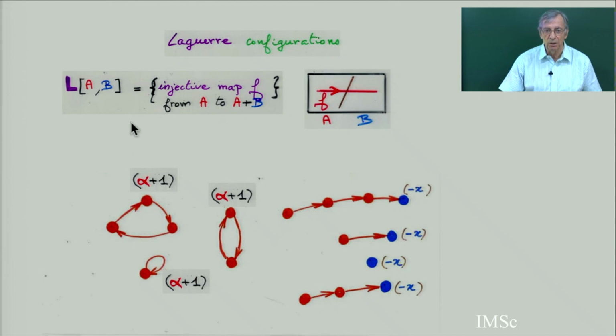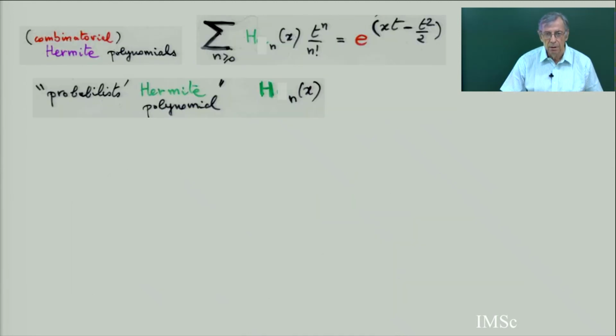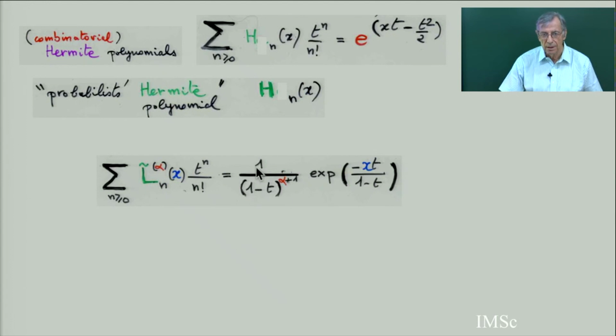So in fact, a Laguerre configuration, you see, it's an assembly. It's a product of an assembly of cycles multiplied by an assembly of chains. Each chain is weighted minus x. Each cycle is weighted alpha plus 1. And this comes immediately from the generating function of the Laguerre polynomial. You see here, this is an assembly of cycles, and this is an assembly of chains.